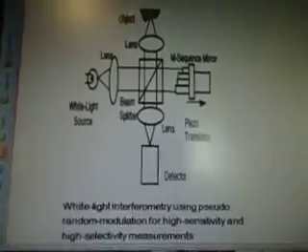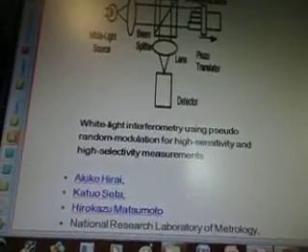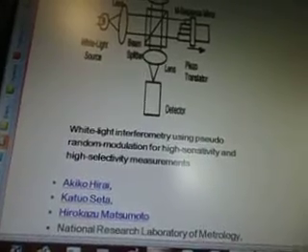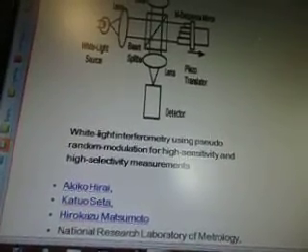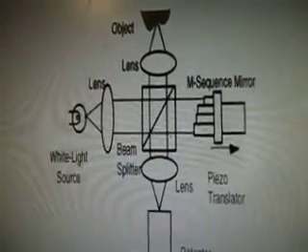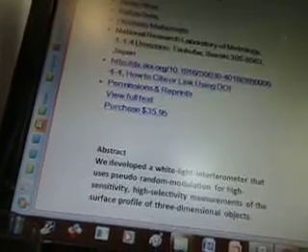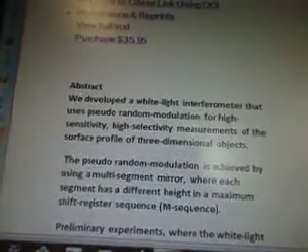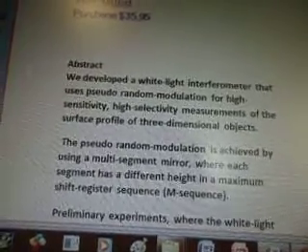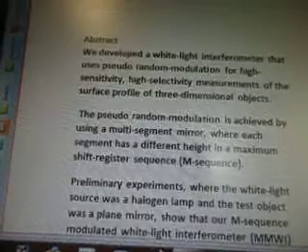There's a diagram there. White light interferometry using pseudo random modulation for high sensitivity and high selectivity measurements. Okay, so that's what that looks like. Okay, it's from Japan. Abstract. We developed a white light interferometer that uses pseudo random modulation for high sensitivity, high selectivity measurements of the surface profile of three-dimensional objects.